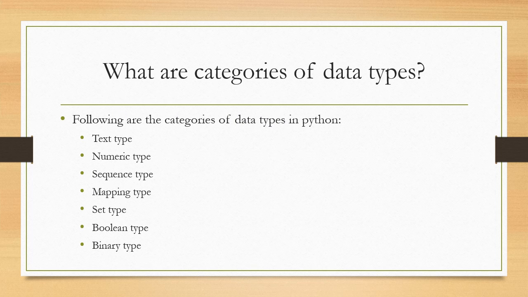What are the categories of data types? Following are the few categories of data types in Python: text type, numeric type, sequence type, mapping type, set type, boolean type, binary type.